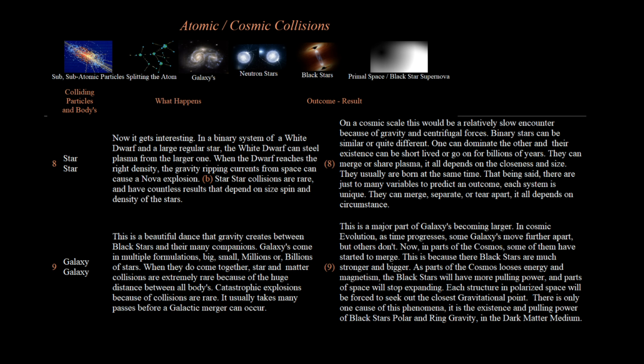Star-star collisions are rare, and have countless results that depend on size, spin and density of the stars. On a cosmic scale this would be a relatively slow encounter because of gravity and centrifugal forces. Binary stars can be similar or quite different. One can dominate the other and their existence can be short-lived or go on for billions of years. They can merge or share plasma, it all depends on the closeness and size.